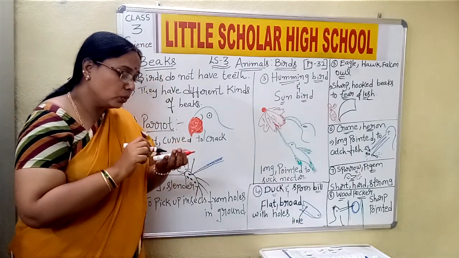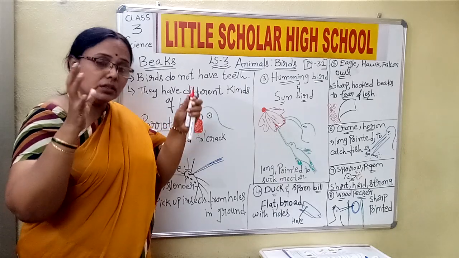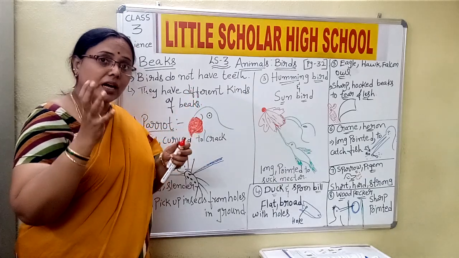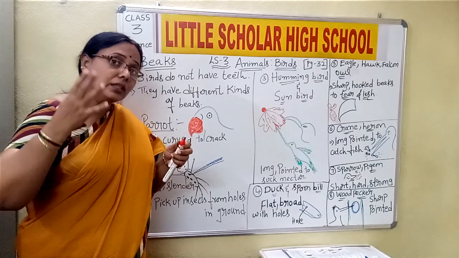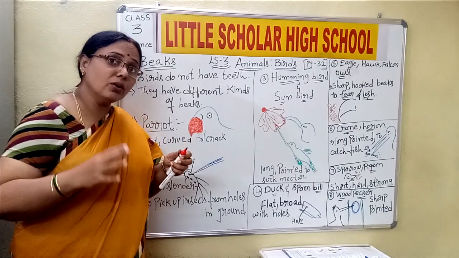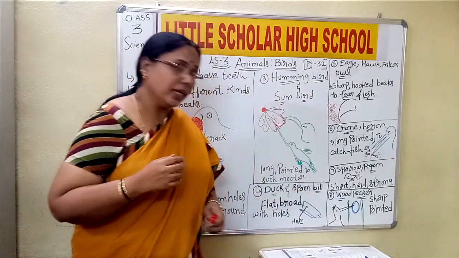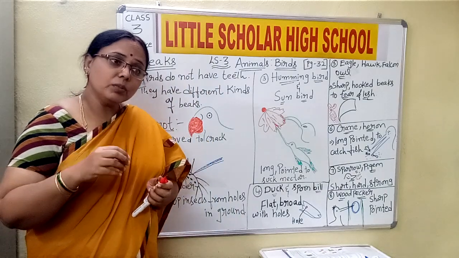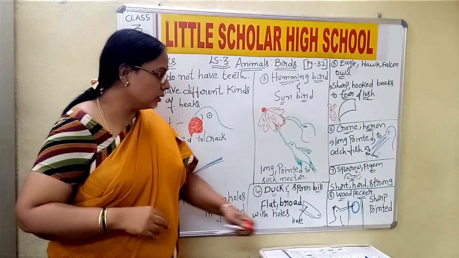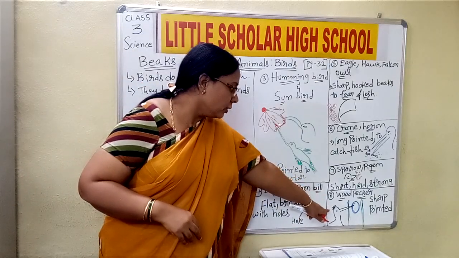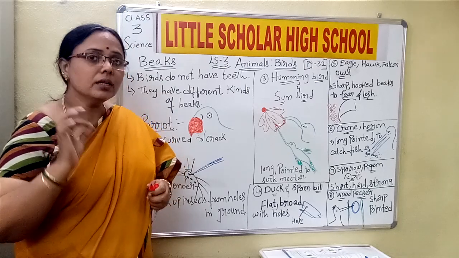And you know how the trunk of the tree is, it is very hard in nature. Yes or no? The trunk of the tree will be very hard in nature. All of you know that. So in that trunk the bird needs to make a hole. Then imagine how strong the beak should be. Yes or no? And at the same time it should go into that hole. Yes or no, children? So that is the reason the woodpecker will have a very strong and sharp pointed beak.